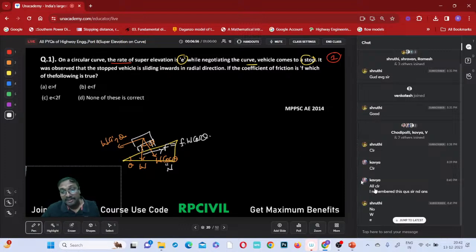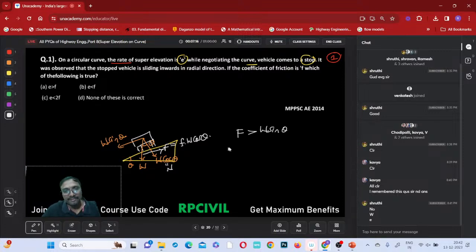So now tell me, for safety, which one should be higher? Sliding force W sin theta should be higher, or the resisting friction force should be higher? Which one should be higher? That frictional force F should be higher, na? Frictional force F should be higher than this W sin theta.